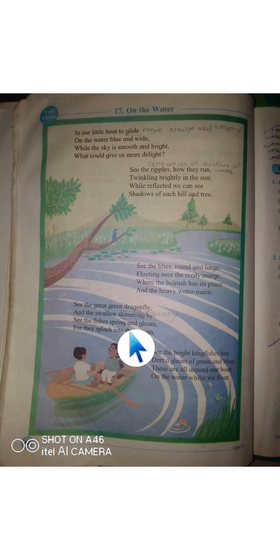See the fishes spring and gleam ere they splash into the stream. See the bright kingfisher too, dart a gleam of green and blue. These are all around our boat on the water whilst we float.